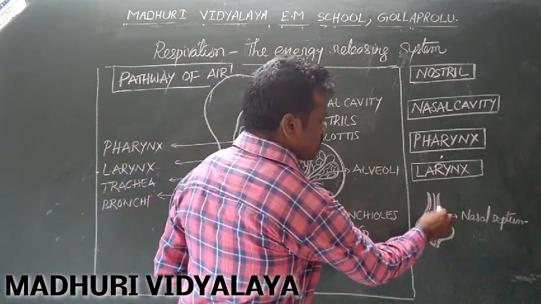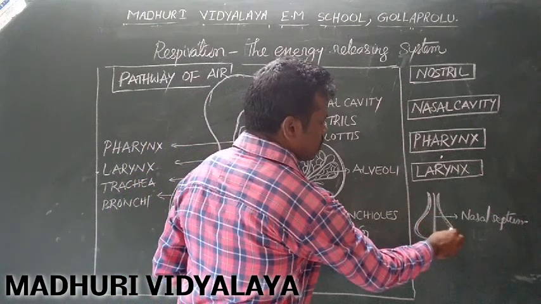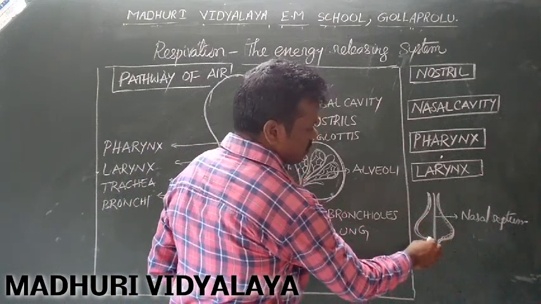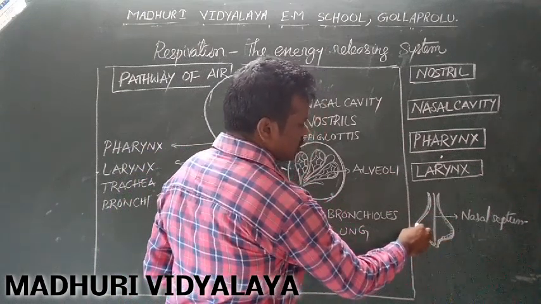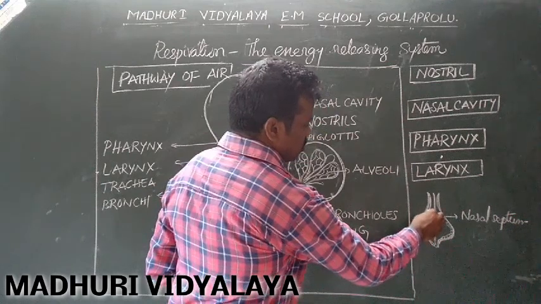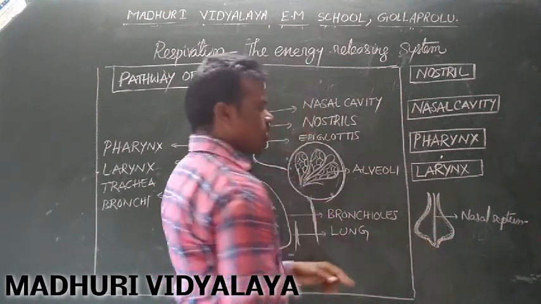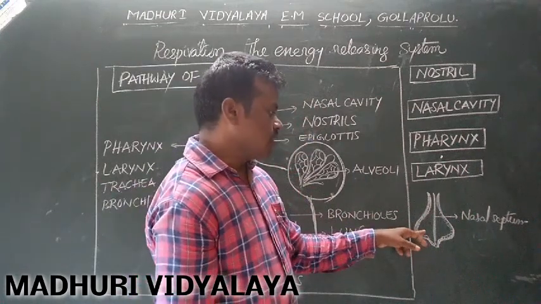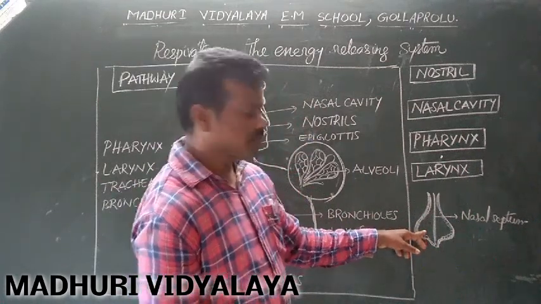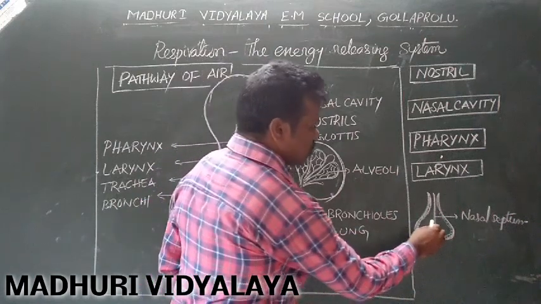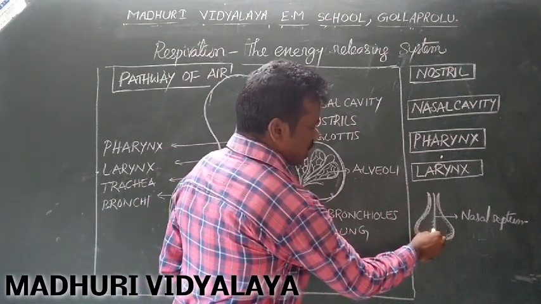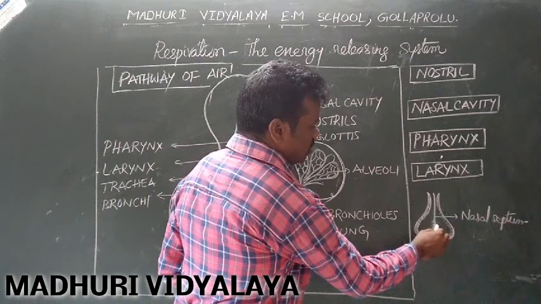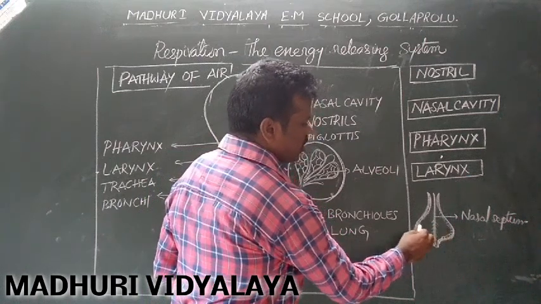Several mucus glands are present on the walls of the nasal cavity. These mucus glands secrete mucus onto the walls of the nasal cavity, that is why it is always moist. Next,